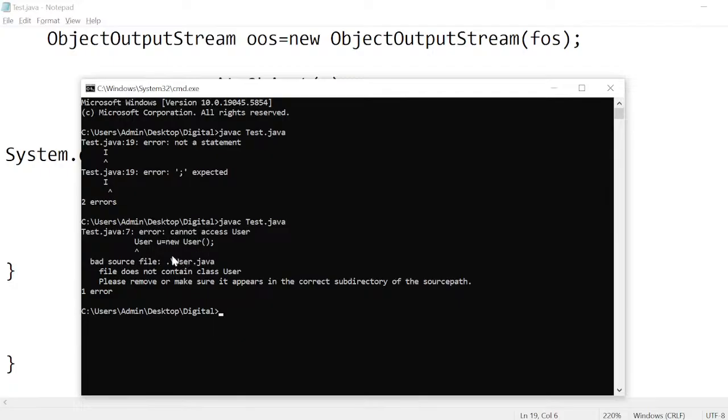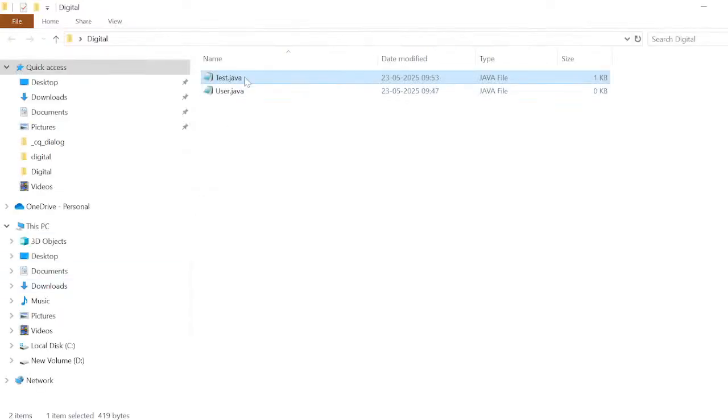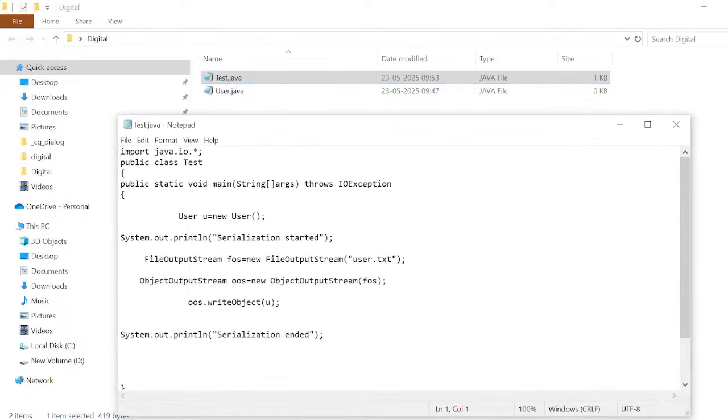User u is equal to new User. Both belong to the same file.